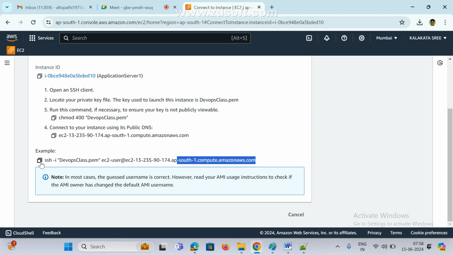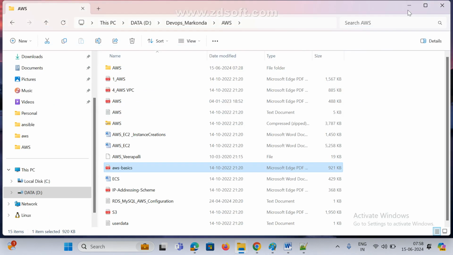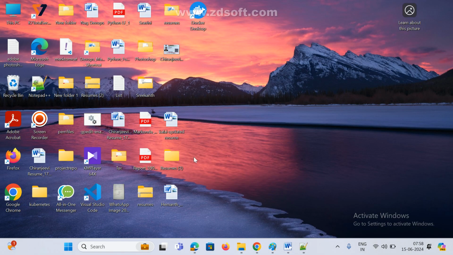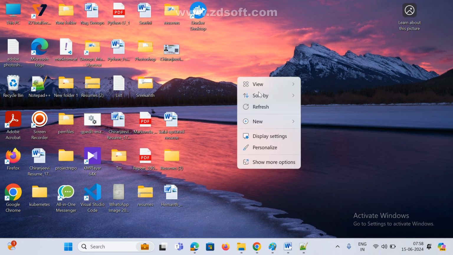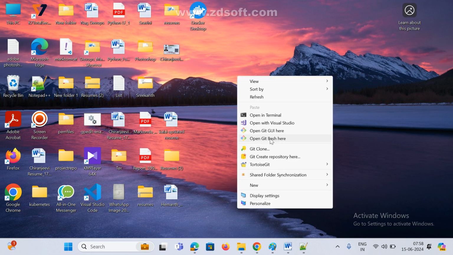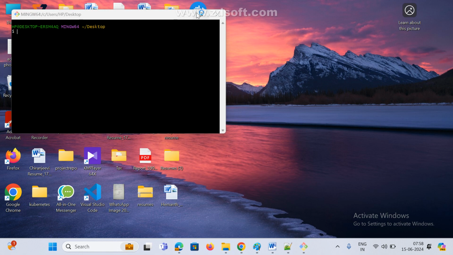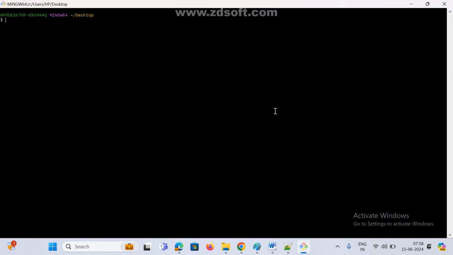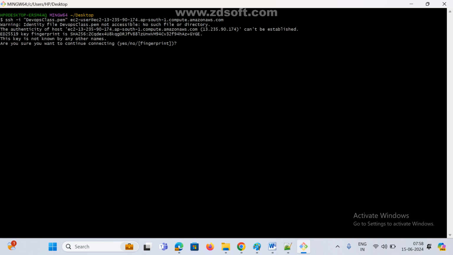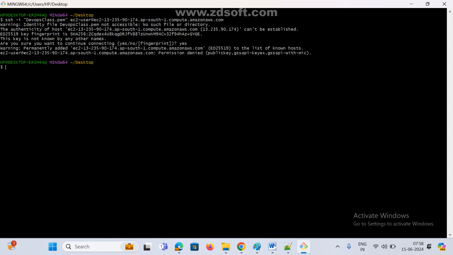Copy this one, and go to your machine anywhere, right click and click on Git Bash or PowerShell, anything that is command prompt, and just paste this one, that's it, press enter. Now it is asking, do you want to continue connecting? Yes, I want to connect. Now it is showing something. What is happening? The key is not known.